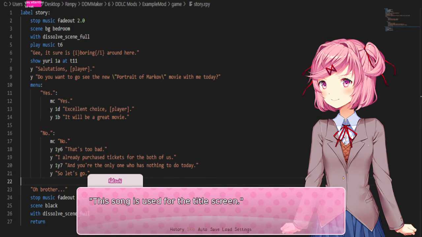BGM1.ogg. This song is used for the title screen. This song is used for series scenes. This is the in-game version of the main theme.